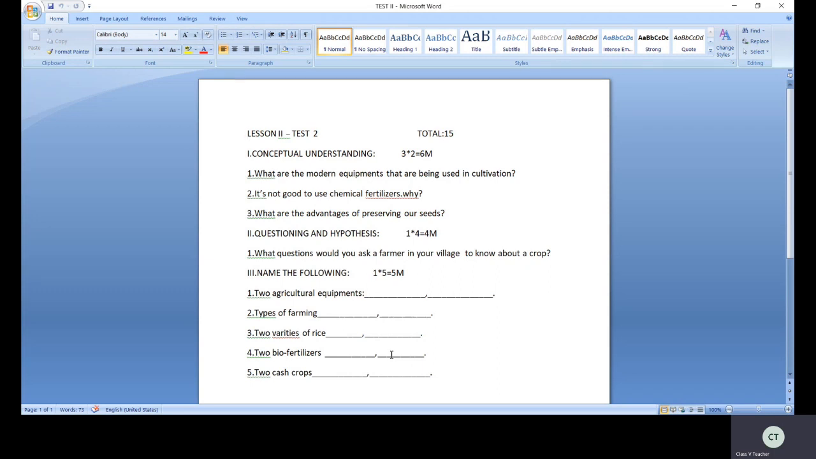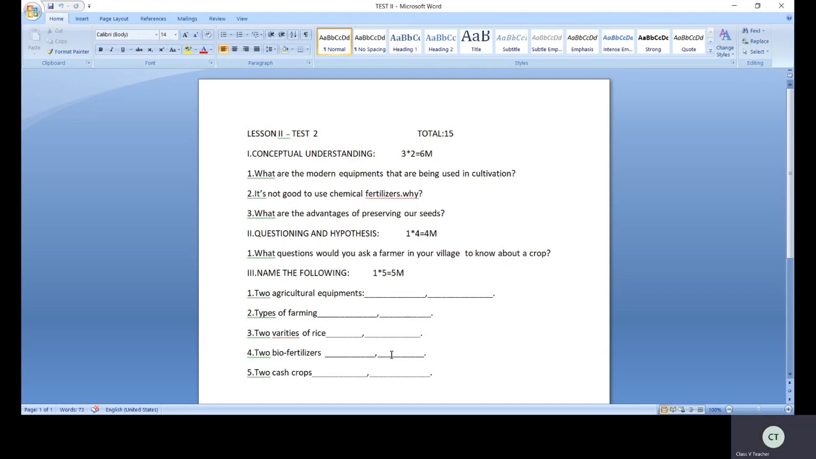Next, questioning hypothesis. What questions would you ask a farmer in your village to know about a crop?